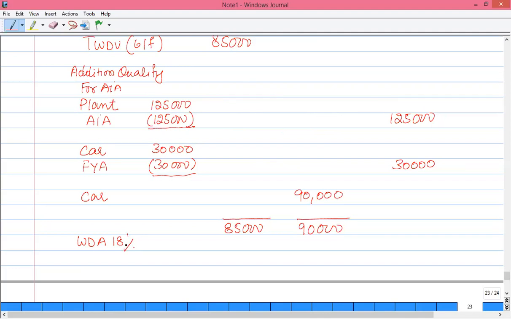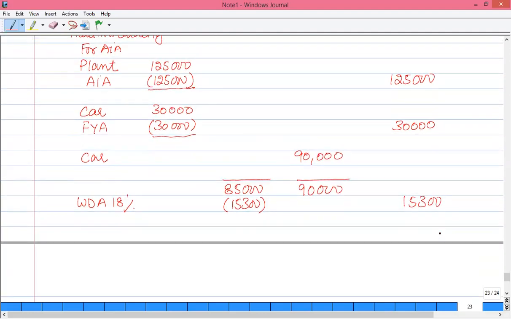So that means 85,000 into 0.18, that is 15,300, and WDA of 8% on the special pool, that is 90,000 into 0.08, 7,200.